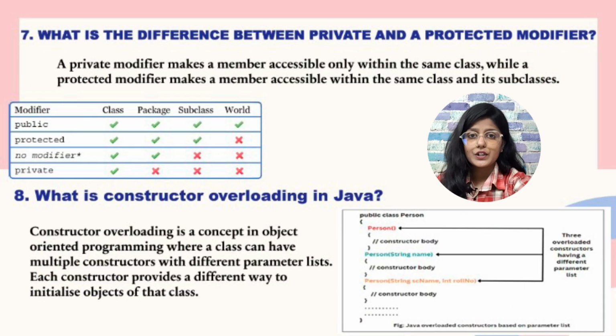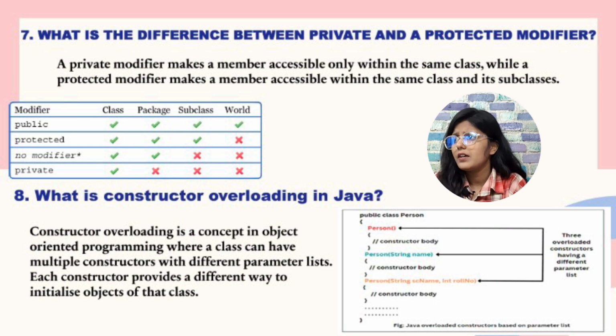So the next question is, what is the difference between private and protected access modifiers? Basically, we have a diagram showing the accessibility of all the modifiers, from where we can access the variable of that modifier. A private modifier makes a member accessible only within the class, while a protected modifier makes a member accessible within the same class and its subclasses.